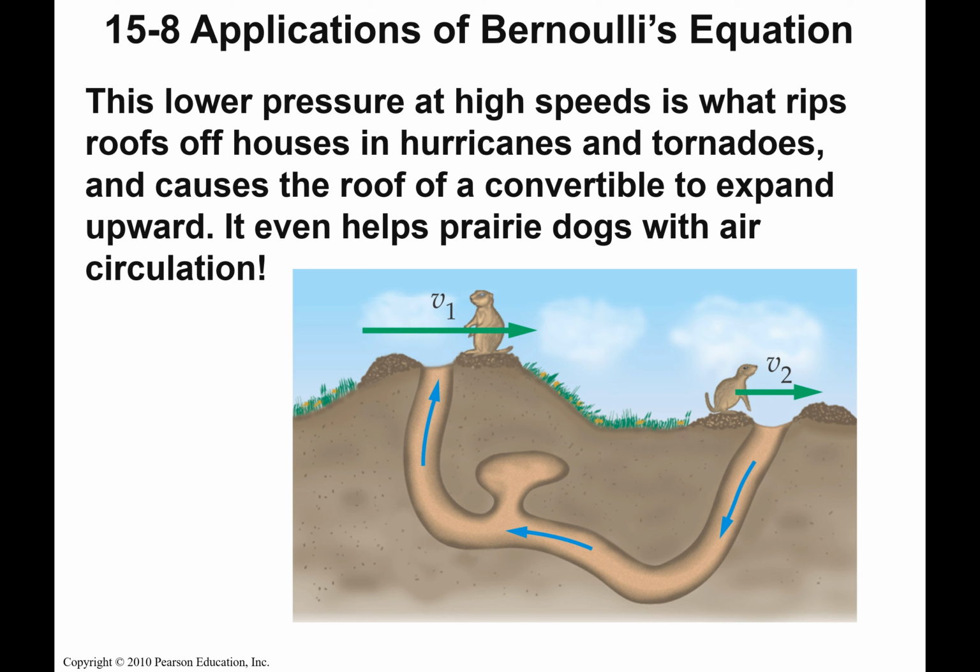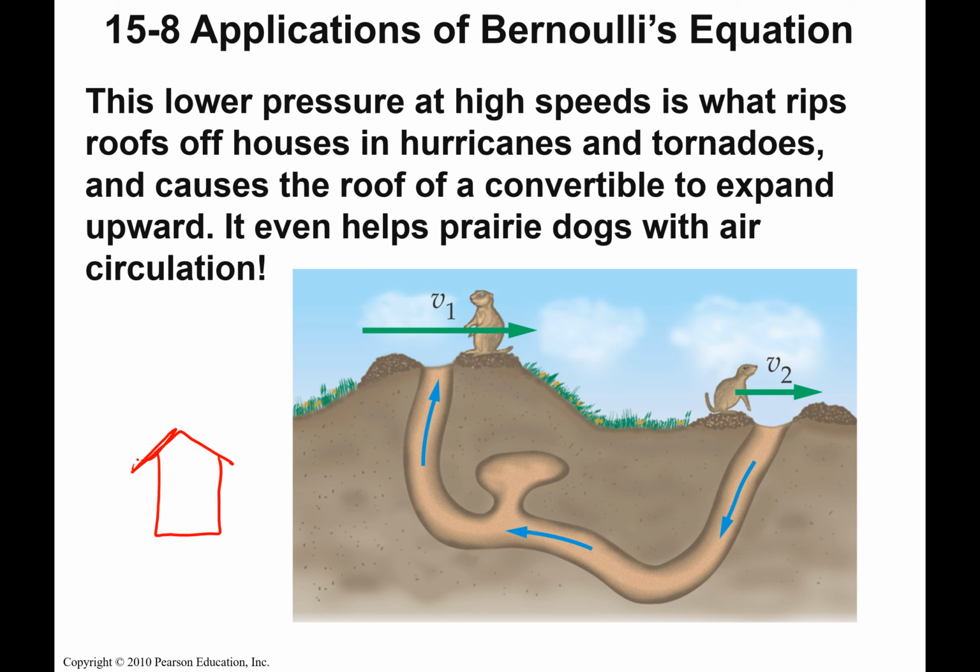It says that the low pressure at high speeds is what rips roofs off houses in hurricanes and tornadoes, and it causes the roof of a convertible to expand upward. And it even helps with air circulation. So if we think about a house, we'll say this is my house.